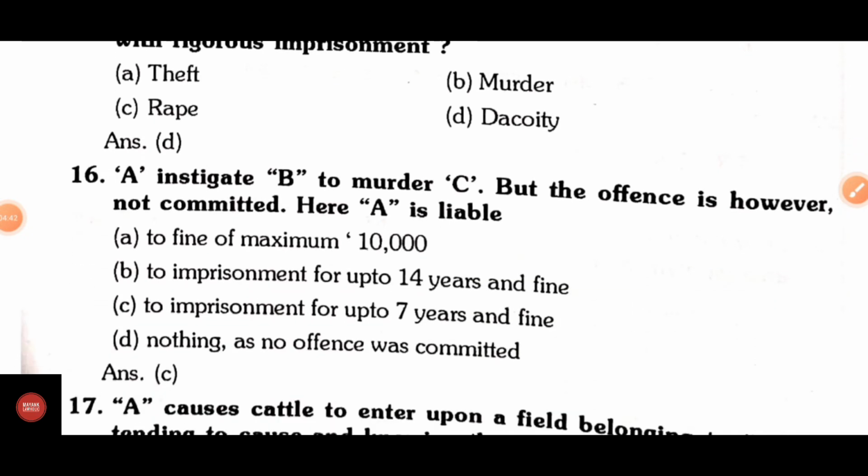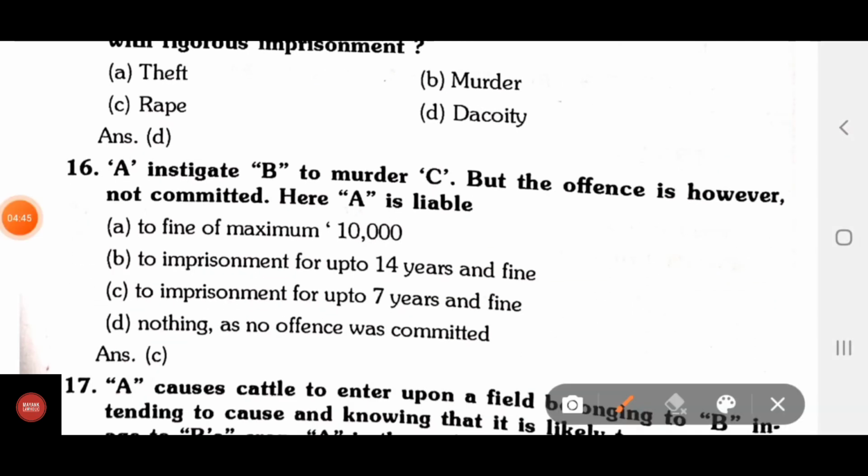A instigates B to murder C, but the offense however is not committed. Here A is liable: A, to fine of maximum 10,000; B, to imprisonment up to 14 years and fine; C, to imprisonment for 7 years and fine; D, nothing, as no offense was committed. Correct answer is C, to imprisonment for up to 7 years and fine.